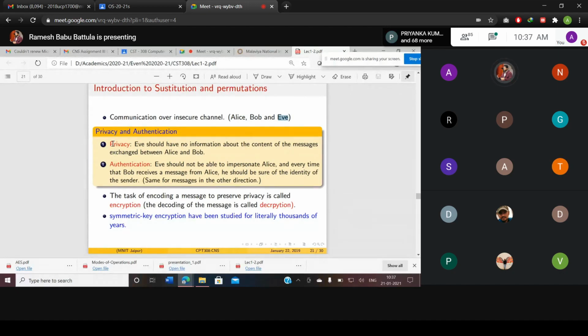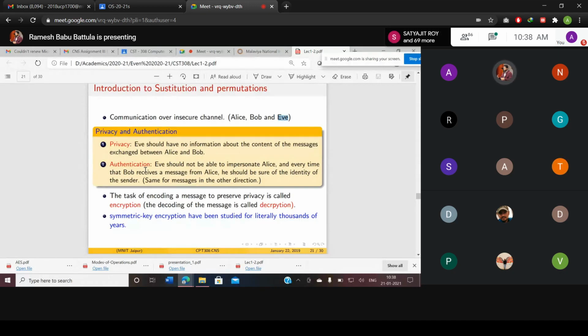So mainly we need to concentrate on two concepts: privacy and authentication. Many people are going to be confused. What is privacy? What is authentication? Or what is security? Privacy and security are both different entities. As far as my opinion, I can say these two are different components. So that's why we are not concentrating on privacy. We are concentrating on security only.